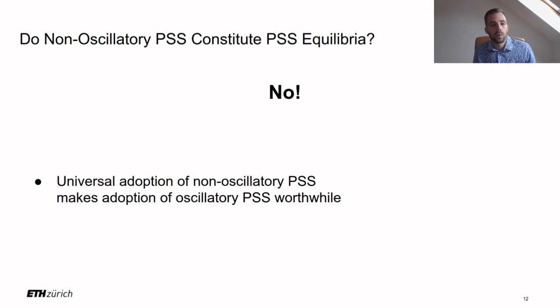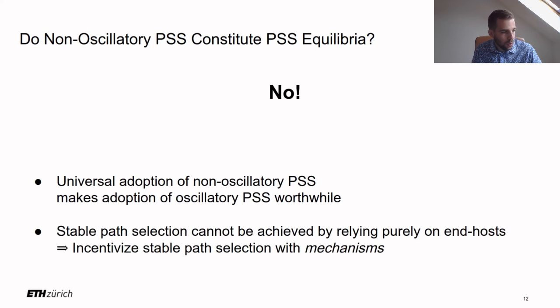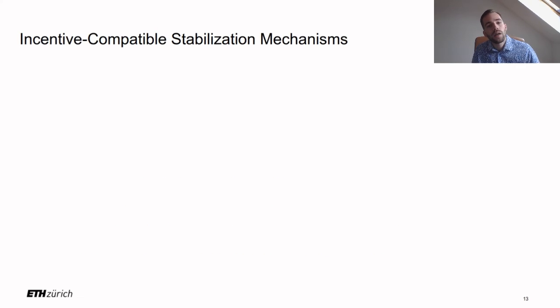So what this means is that under universal adoption of a non-oscillatory PSS, so a PSS that avoids oscillation, it actually becomes worthwhile to adopt an oscillatory PSS, so a PSS that will provoke oscillation. What we conclude from that is that it's very hard to guarantee stable path selection by purely relying on the decisions taken by end hosts. Instead, if a network operator wants to avoid oscillation, then it must actively incentivize the end hosts to adopt stable path selection strategies with so-called mechanisms. And that's where our concept of incentive-compatible stabilization mechanisms comes into play.